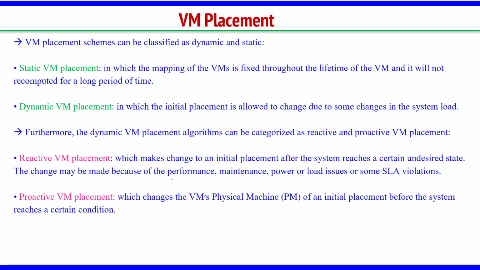Problems like performance, maintenance, power or load issues, right. If there are such challenges, then I will move it. In proactive, if I see something is about to happen, or I am expecting some error, I will react immediately and try to move the virtual machine from one server to another, right.